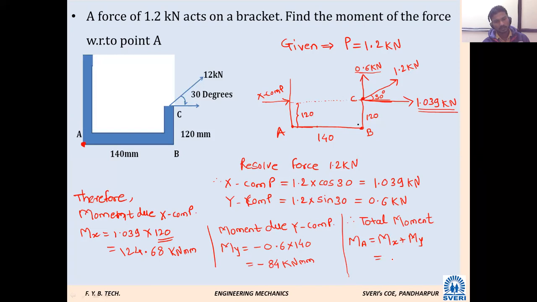Just check. 40.68 kilonewton millimeter. Is it correct?